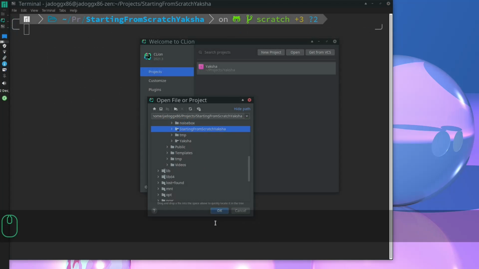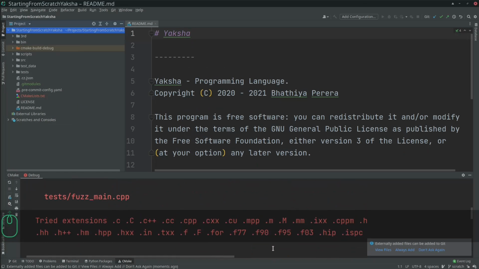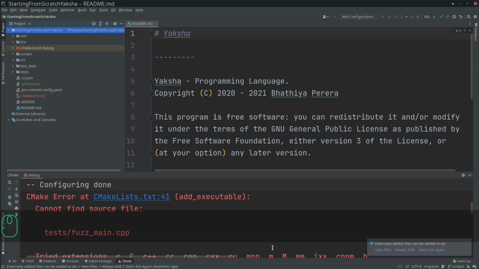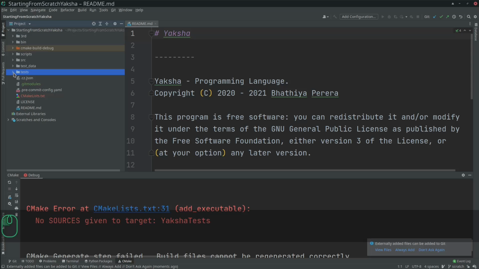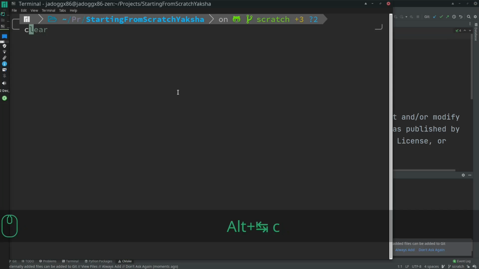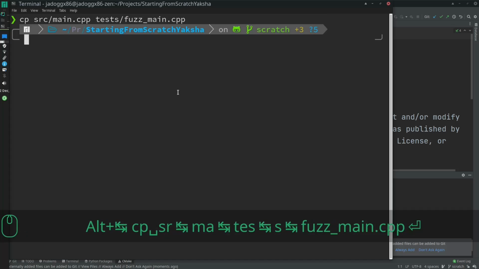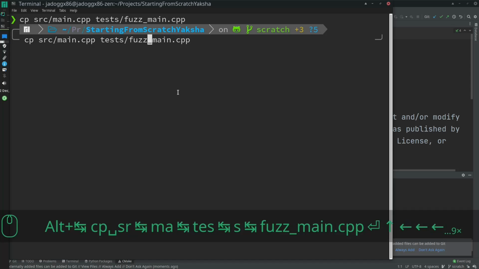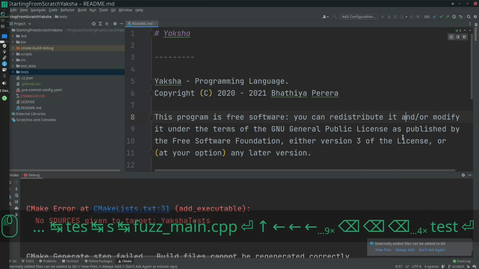All right, let's open it up in our CLion IDE. So we are greeted with an error. Oh yeah, we deleted these files, didn't we? So that's why they are not there. So we should go and create them. Let's create them back by simply copying the main CPP there. All right, that's done. Let's go back.